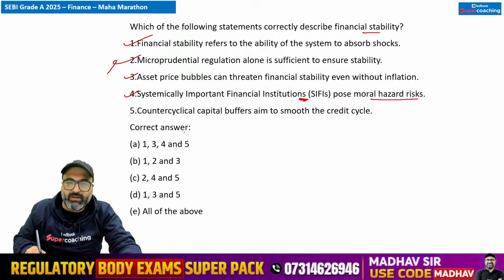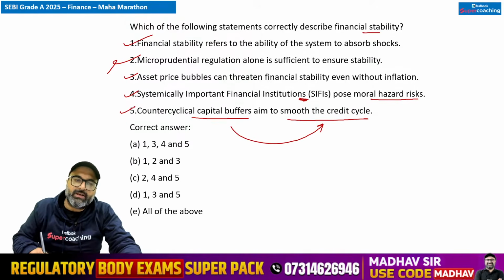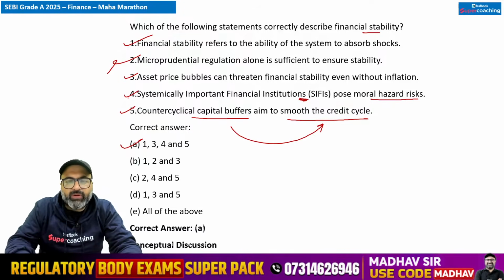अगला point है, systematically important financial institutions pose moral hazard risk. This is correct. Countercyclical buffer aims to smooth the credit cycle. Yes, and it is maintained on the basis of credit to GDP gap ratio. ठीक है जी. Moving on to the next one.